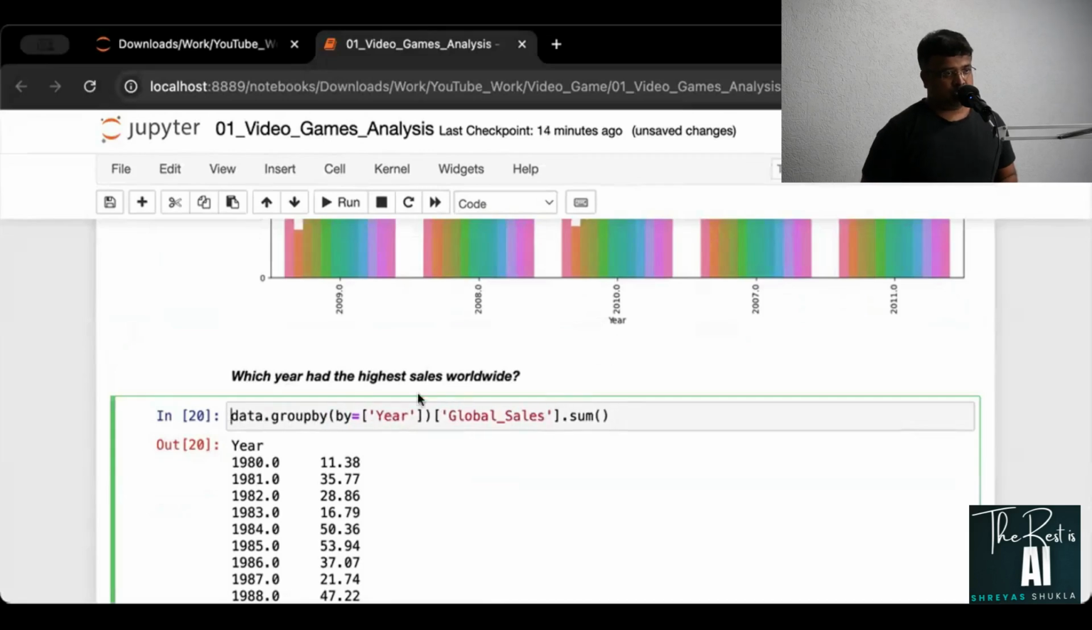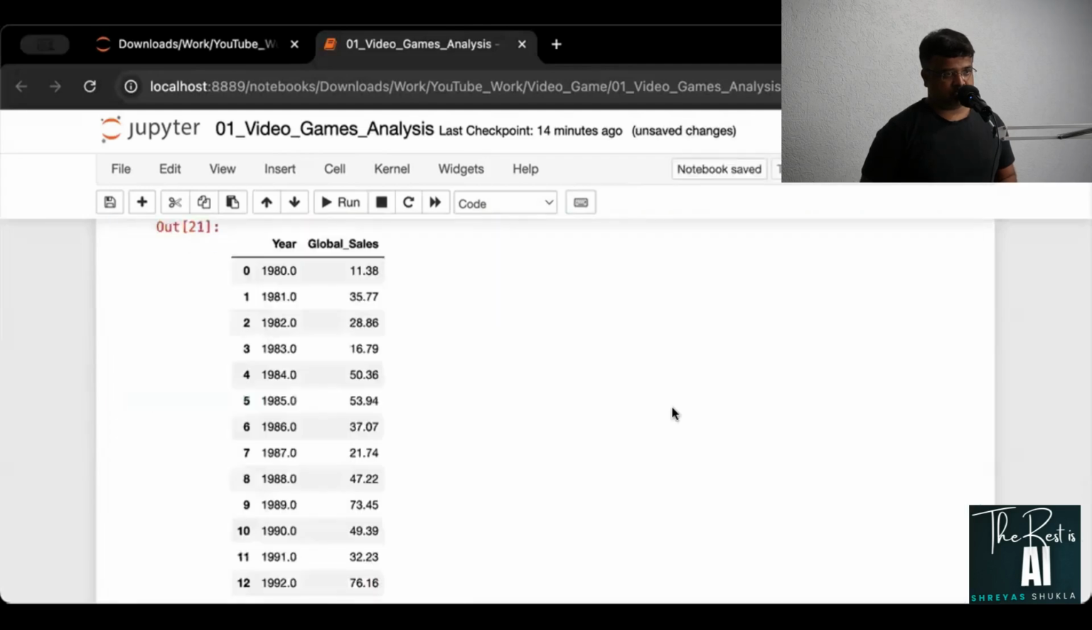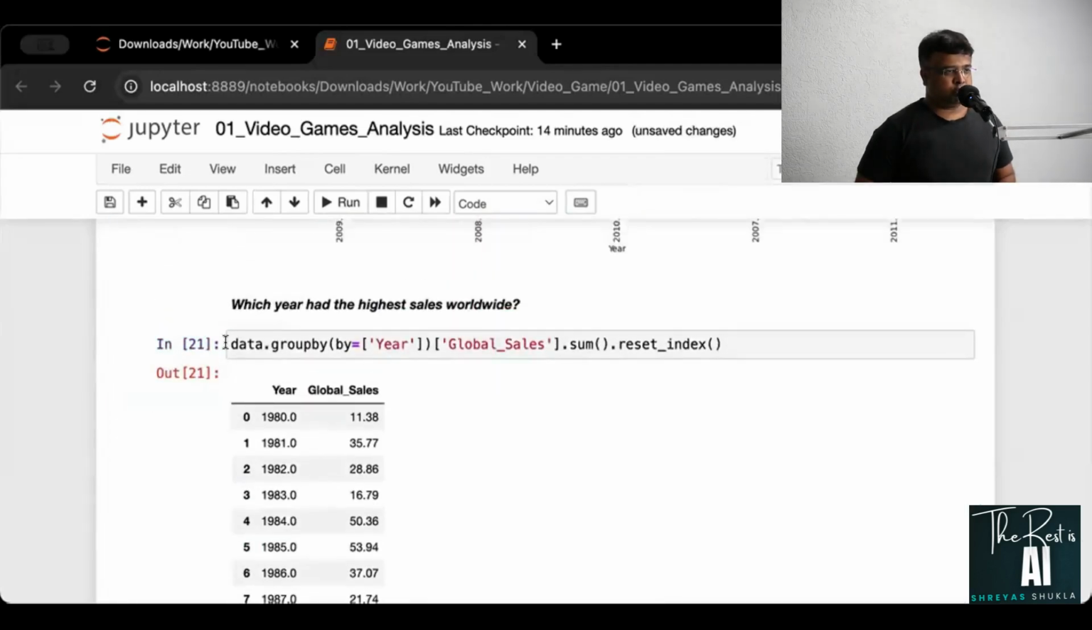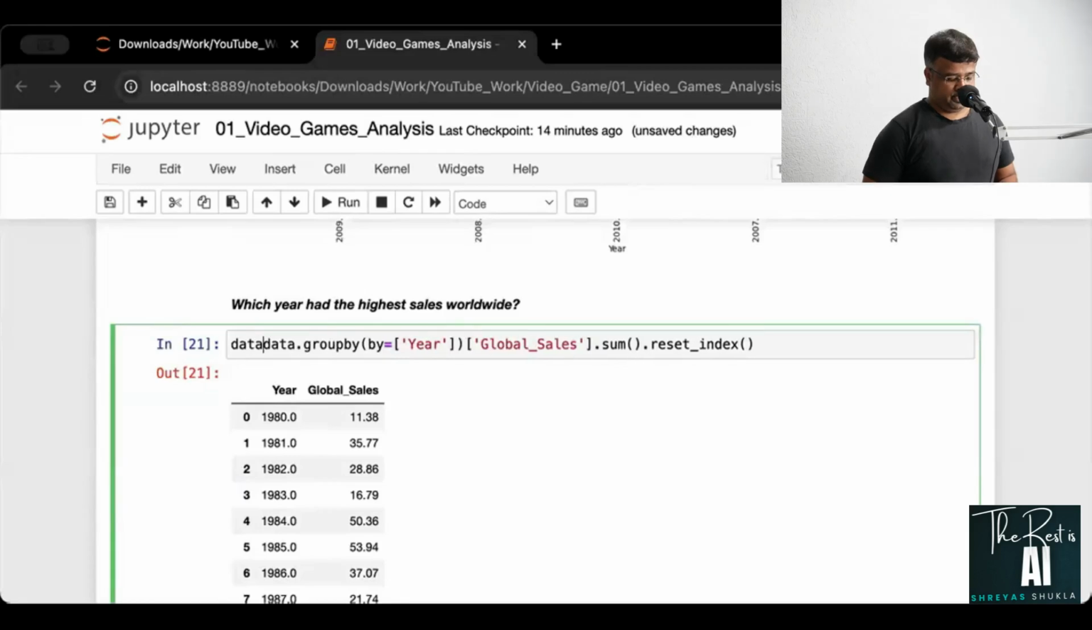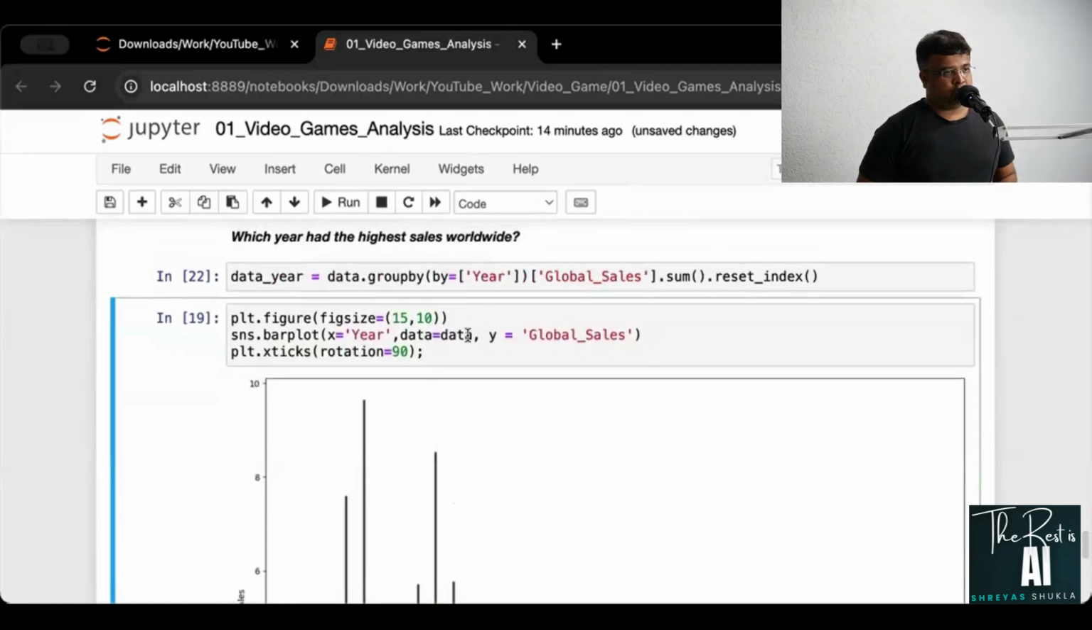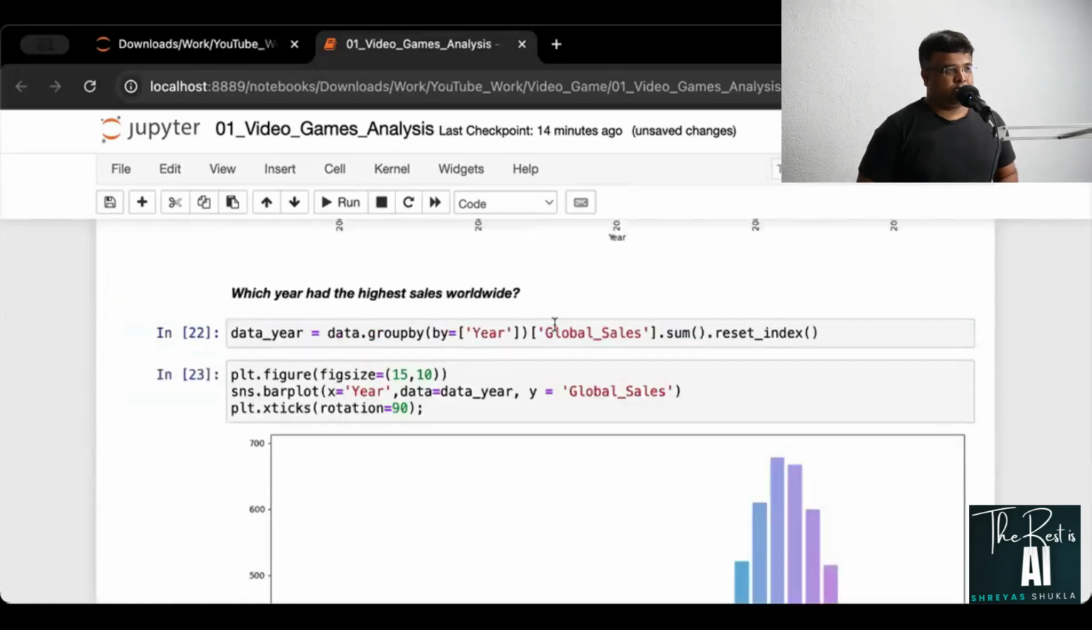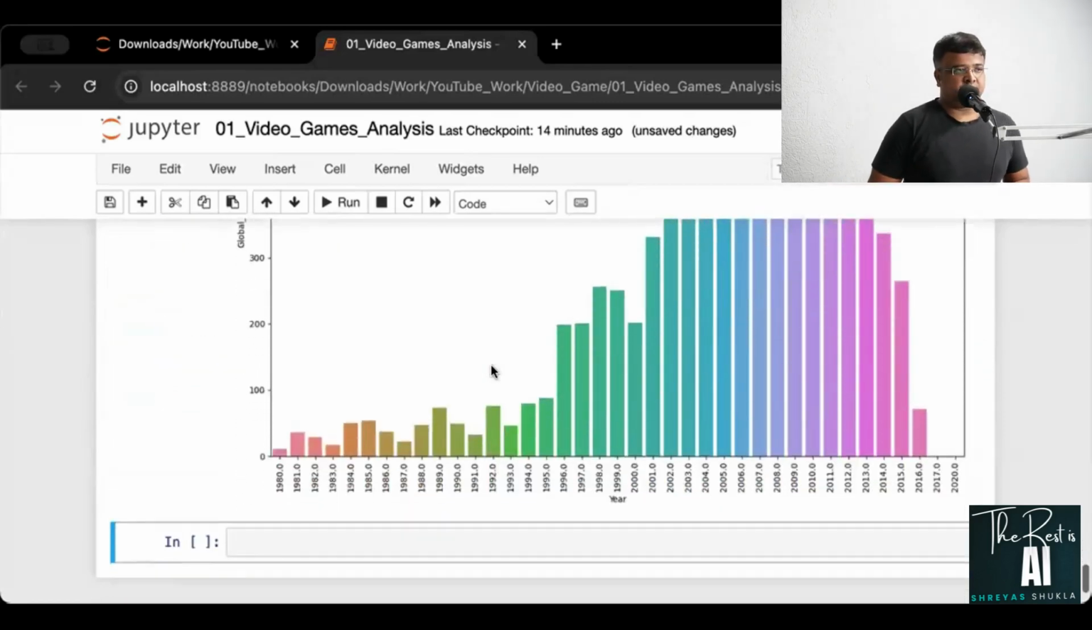I'll do one more thing. I'll reset the year. That is, I'll reset index. Reset index. It might not be possible in one step, but let us see. Yeah, it is possible. So this I'm going to assign as data year. All right. Why have I done that? Because I want to put that data set that I've created over here. And now it is far more convenient to read.